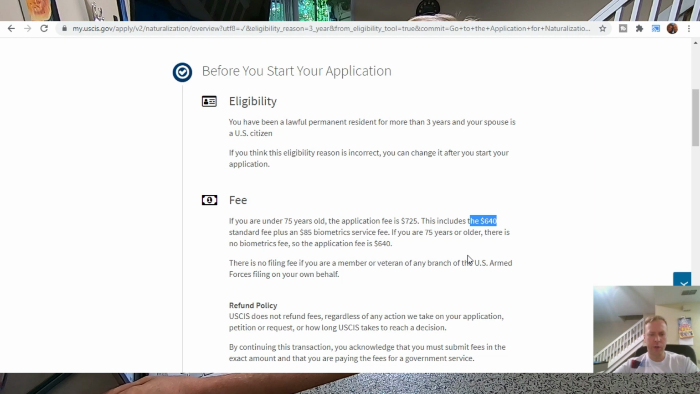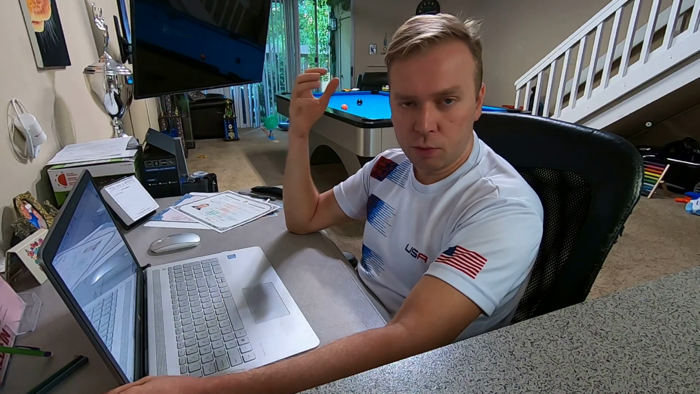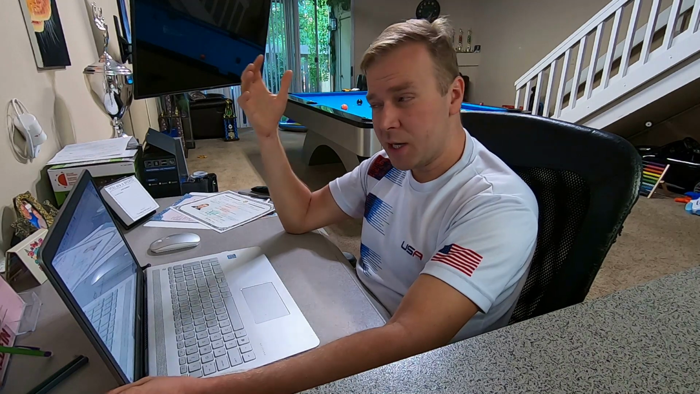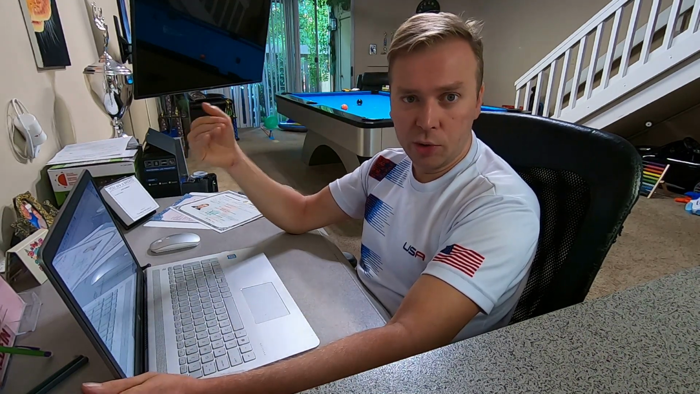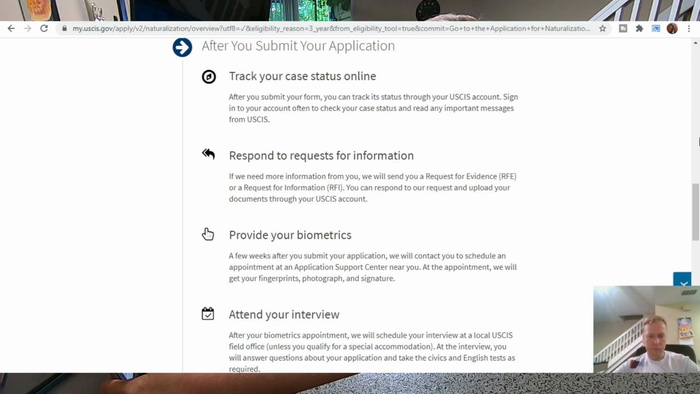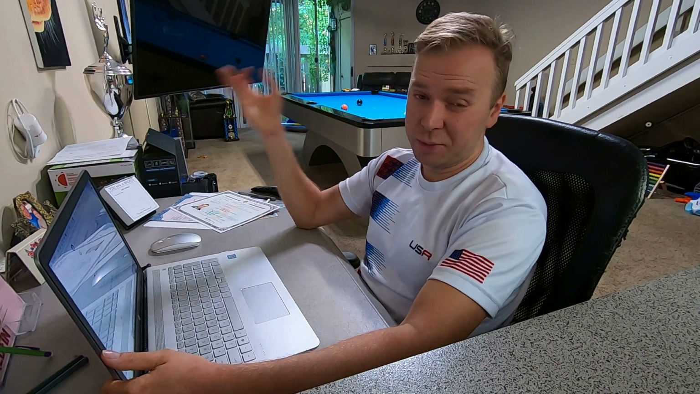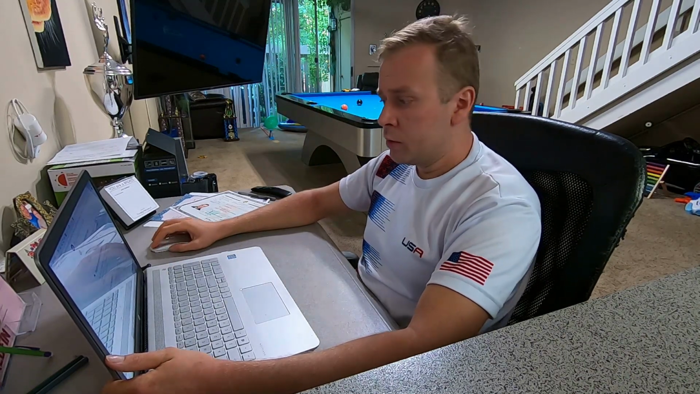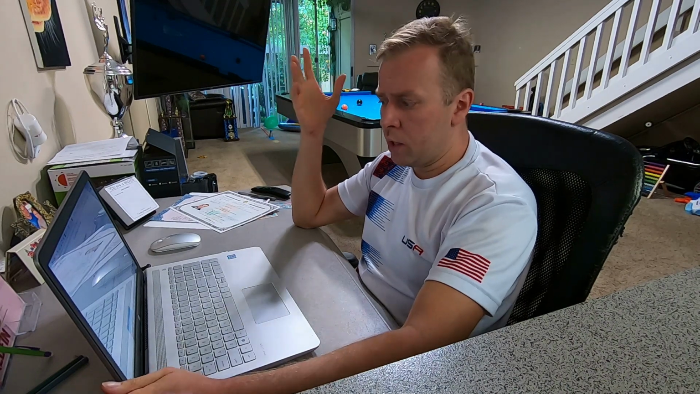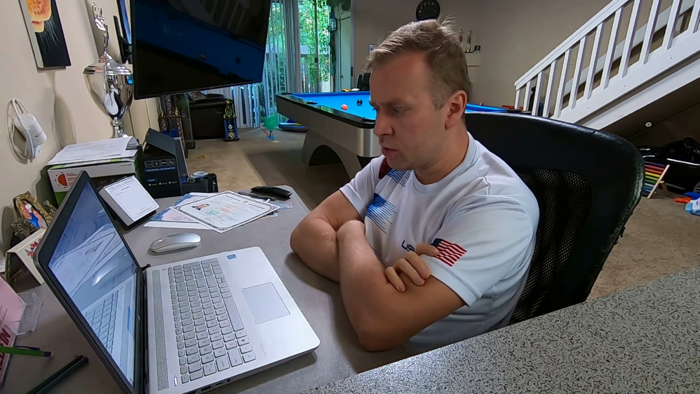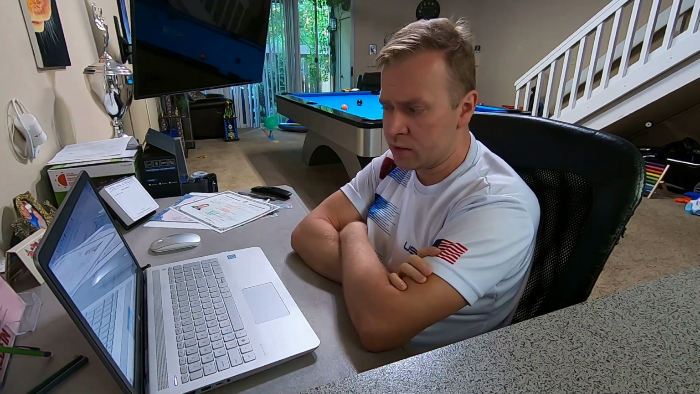So it's $640 for the application plus $85 fee for biometrics. Sometimes the biometrics fee is waived, but not always. They will let you know. A few weeks later, they're gonna send you an invite to do the biometrics, which consists of fingerprints, signature, photo. And then they're gonna schedule the interview. At the interview, you'll have to answer questions about your application, and take the civics and English test as required.